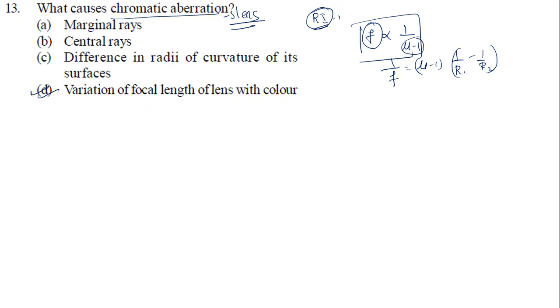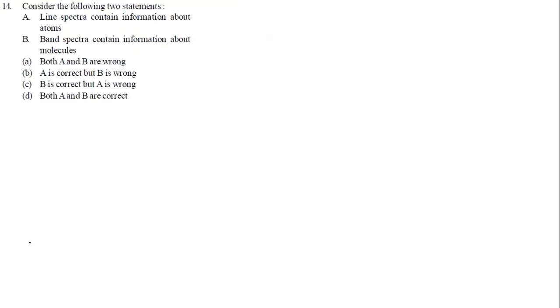Okay. Yes. So this question is clear. Can we move on to the next question? Now look at this question. Consider the following two statements that are given to us. Statement A: line spectra contain information about atoms. Second, statement B: band spectra contain information about molecules.